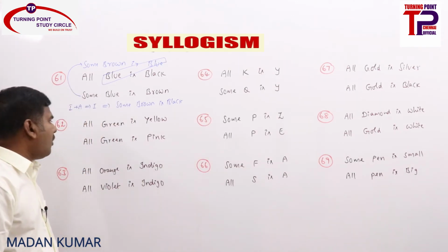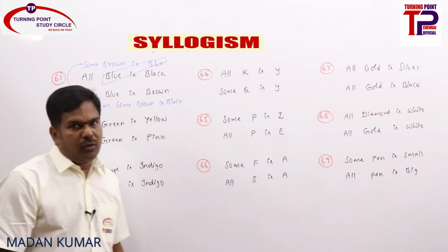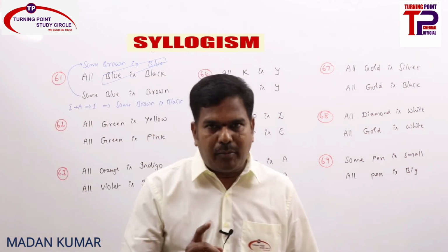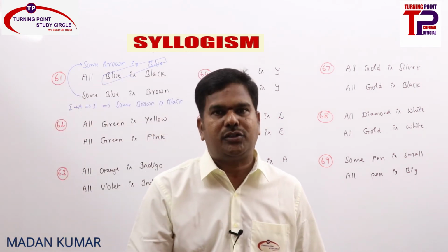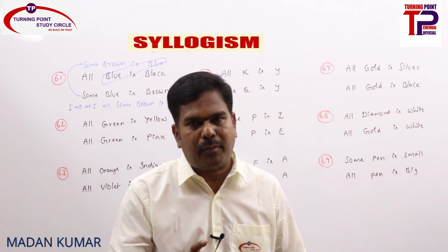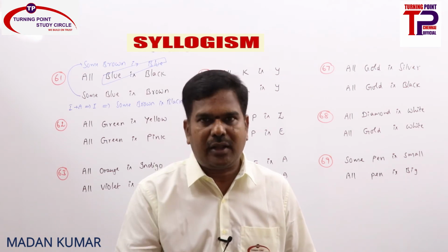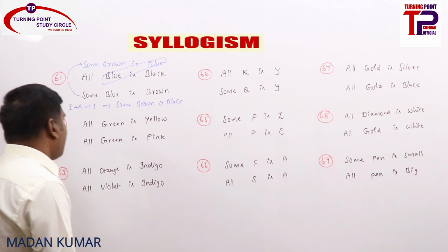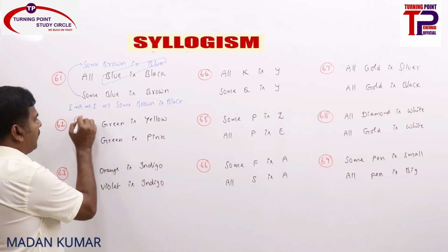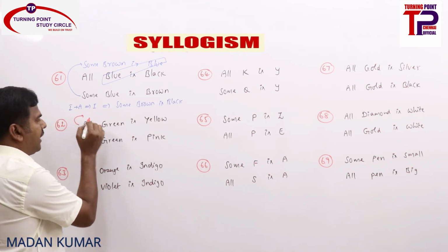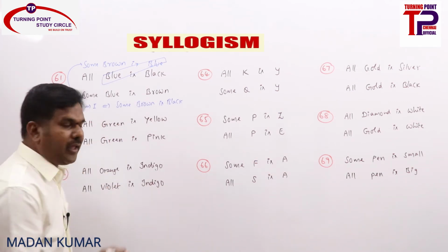All green is yellow, all green is pink. Hope you remember, with both A statements having the common term as subject, we do have a conclusion, but with both A statements having the common term as predicate, we will never get a conclusion, right? Now all green is yellow can be converted, A can be converted into I, right?